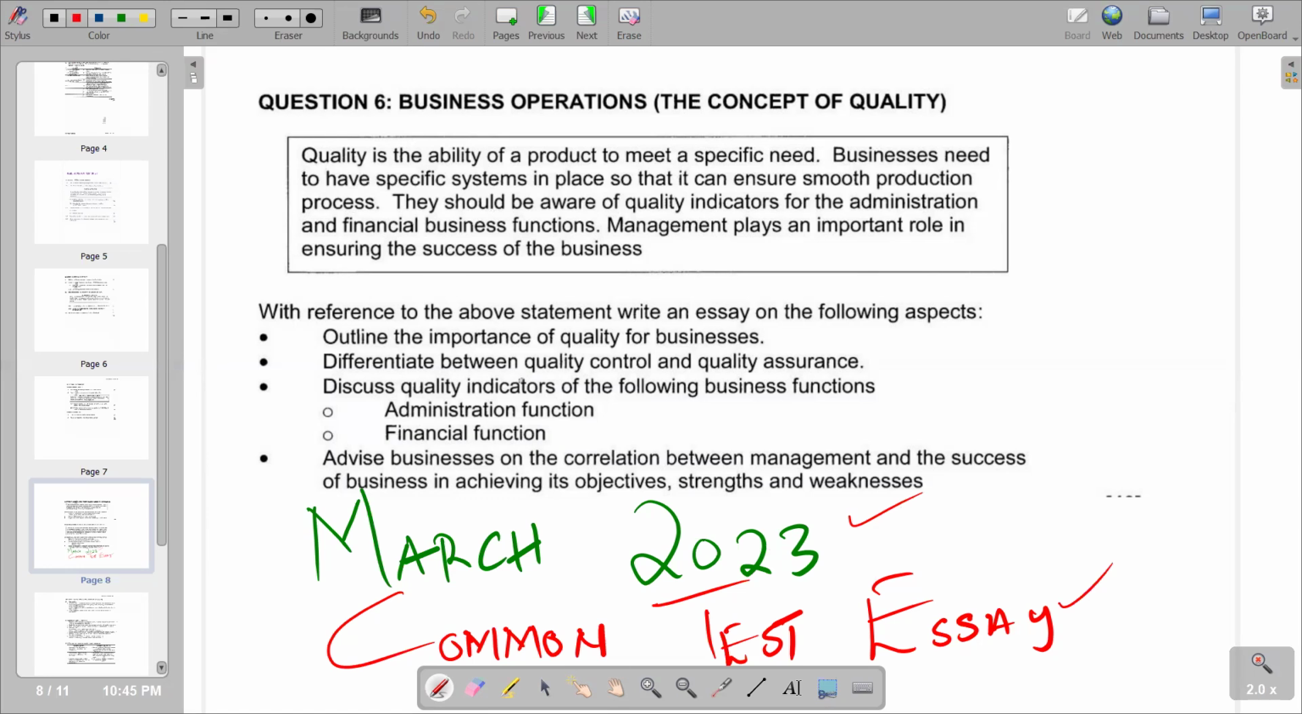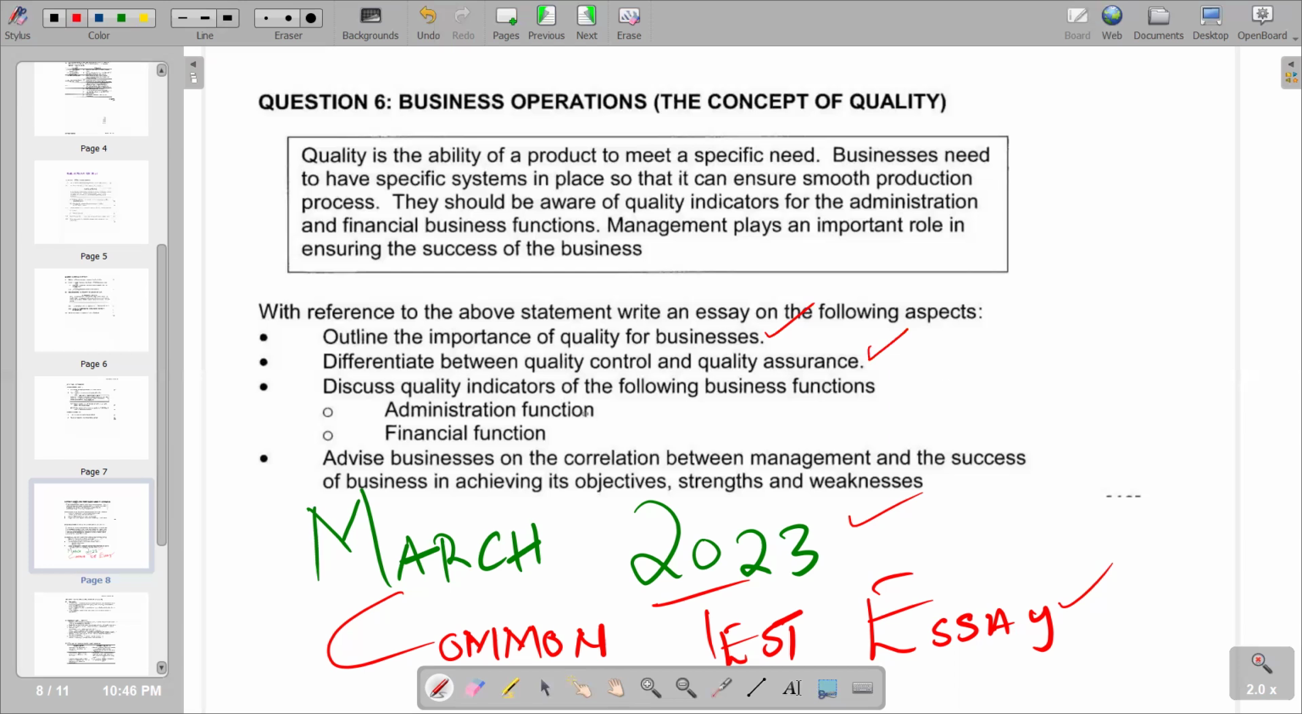We are given the information: quality is the ability of a product to meet requirements so that it can ensure smooth production and financial business functions of the business. The requirement of the question reads: outline the importance of differentiating between quality control and quality assurance.